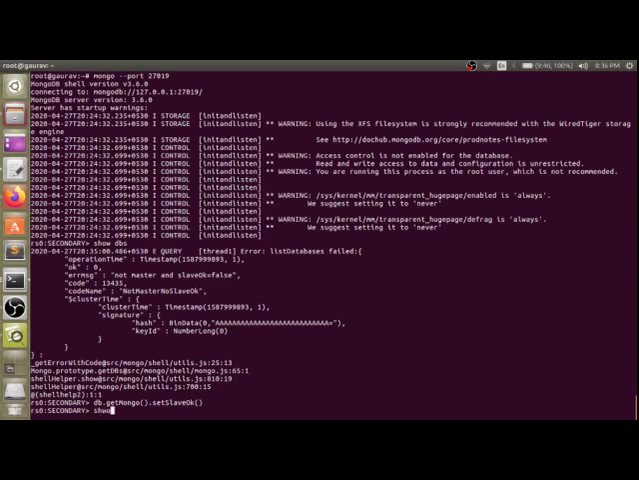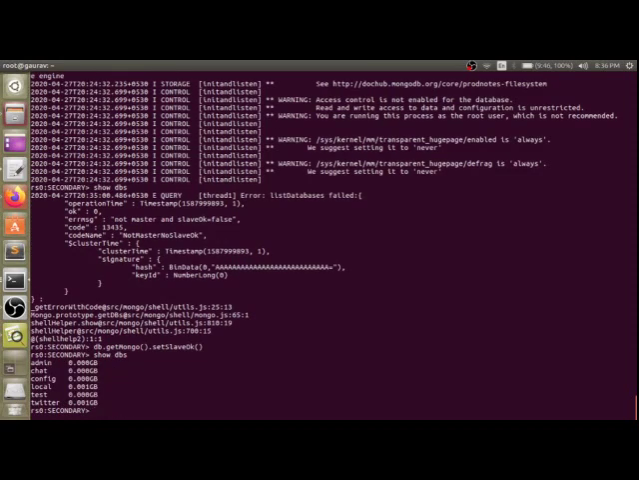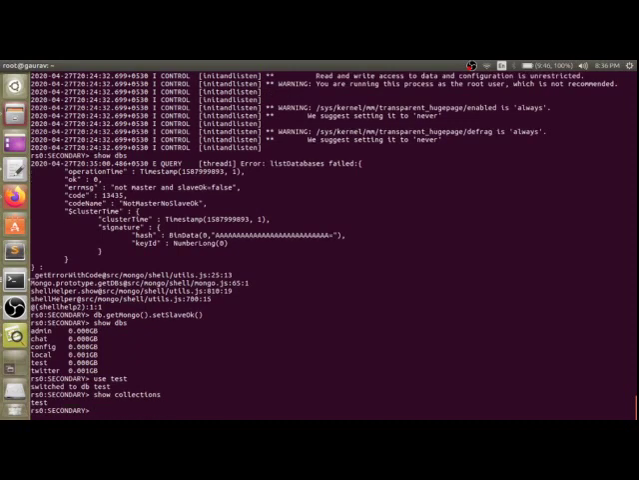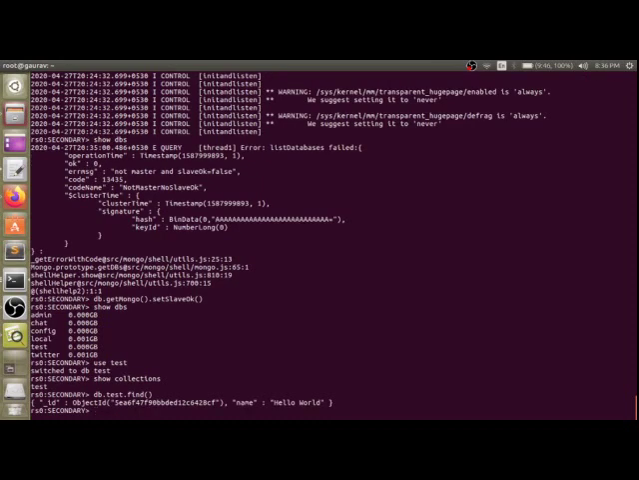So now let's see, show databases, these are there, then use test. Show collections. Now let's see, db.test.find. Here you can see the entry is there which we inserted from the primary database.